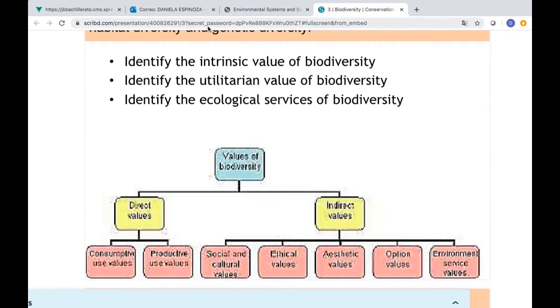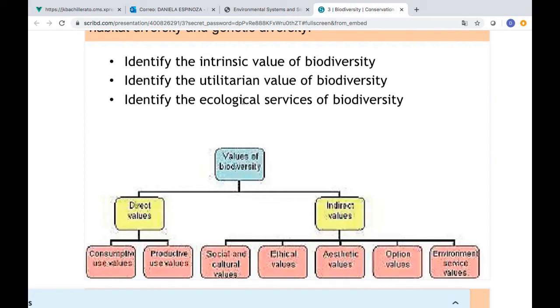Last class, you identified the intrinsic value of biodiversity, the utilitarian value of biodiversity, and the ecological service. What is an intrinsic value? It's the value that we give to nature. For example, if people live close to the mangroves, the mangrove trees are very important for them. Also the shrimp, the crabs, all the living organisms that live there, because they depend on that. That is intrinsic value, the value that society gives to nature.